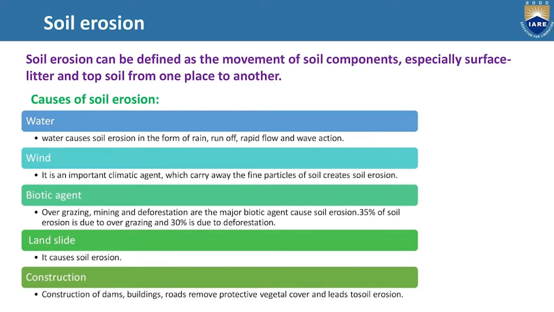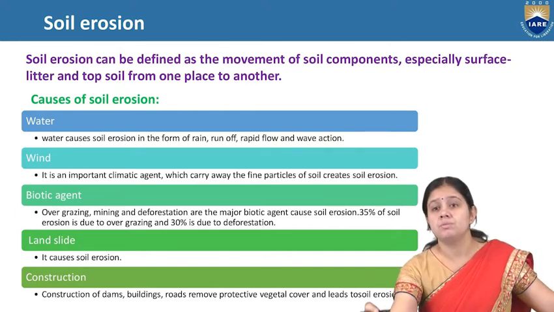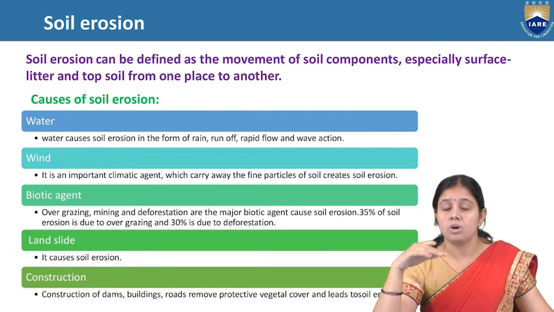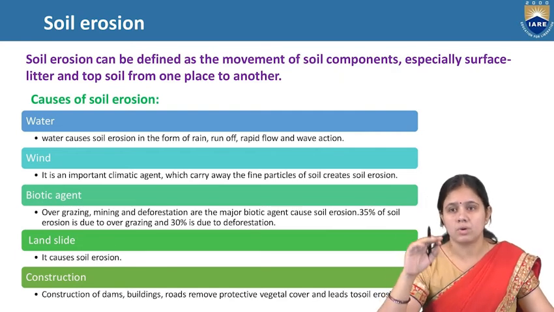And now comes the landslide. Landslide also causes soil erosion. And then construction also causes soil erosion, like dams, building roads, removing protective vegetation. It will remove the first layer of the soil, then the top layer. Removal of the top layer leads to soil erosion.